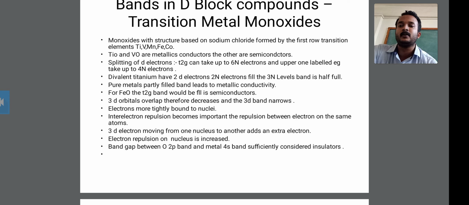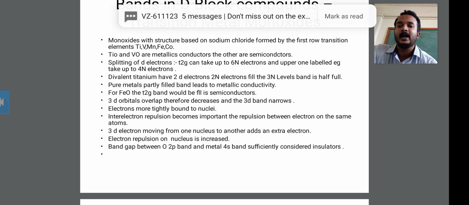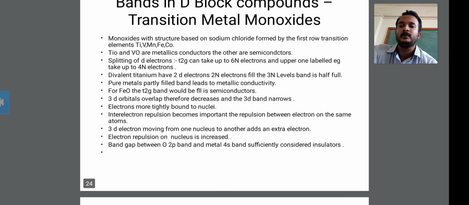Therefore the 3d orbital overlap decreases the 3d band width, and the electrons are more tightly bound to the nuclei. In this step, the 3d orbitals are overlapping, and therefore the 3d band is narrow.